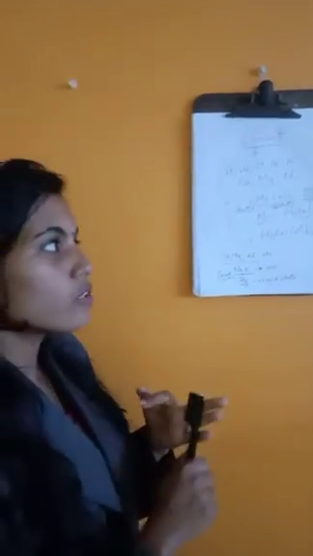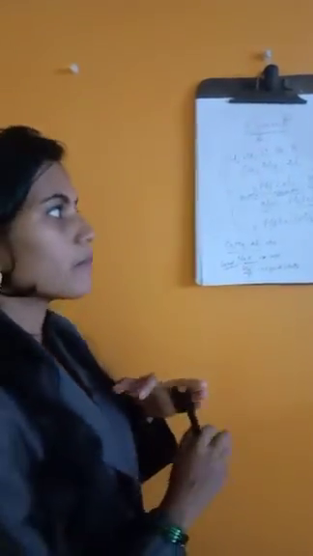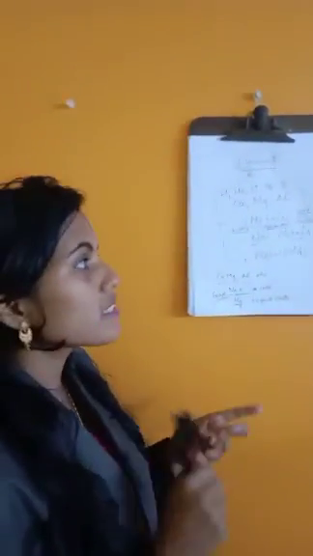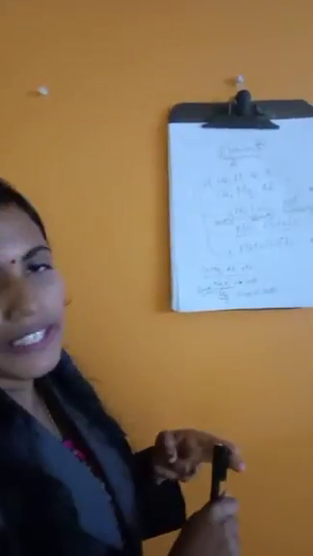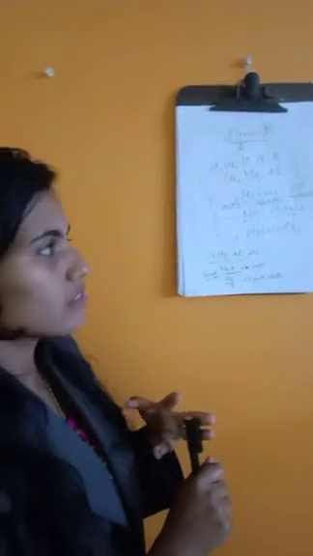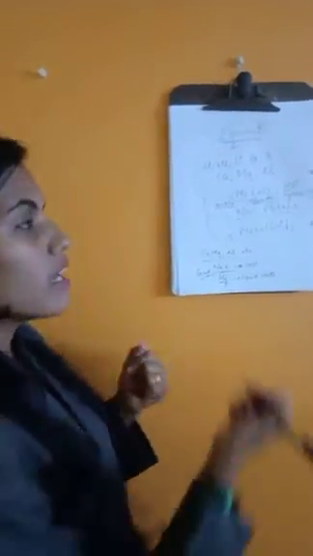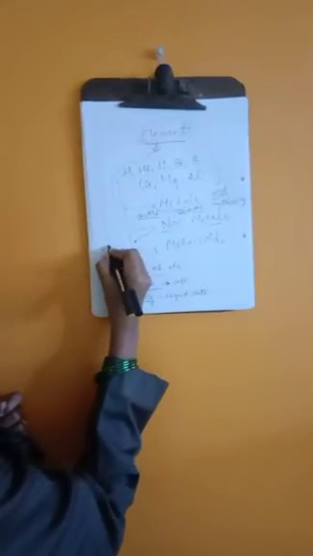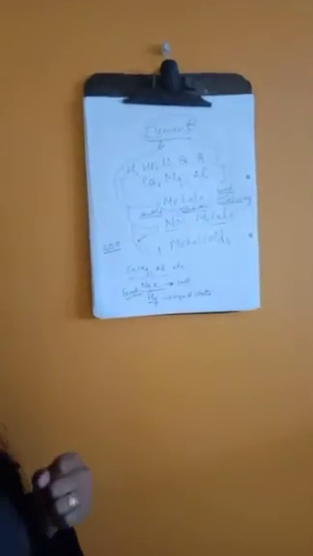Next comes the non-metals. Non-metals are those substances which are very soft, dull in appearance and also poor conductors of heat and electricity. Soft in the sense that they can be easily cut, poor conductors means they cannot conduct electricity, and dull in appearance. Examples of non-metals are sulfur, oxygen, phosphorus and many more.